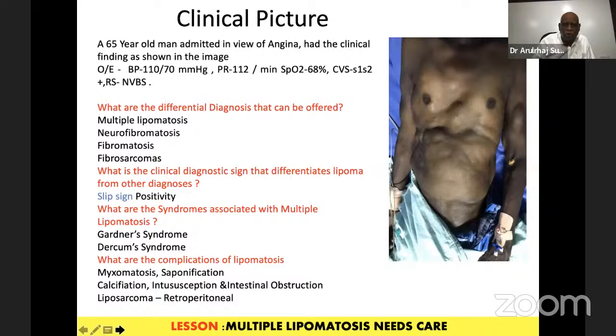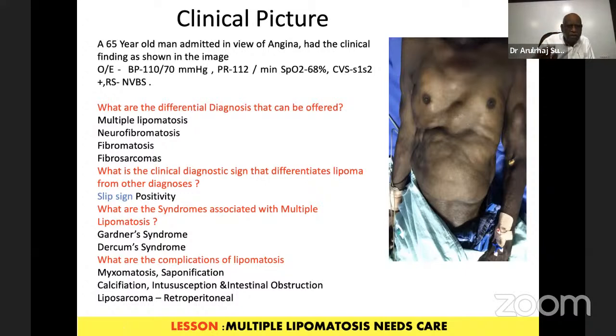Here is a problem. A 65-year-old man has come for a different complaint. He has come for a chest problem, which is diagnosed as coronary heart disease, under treatment. On seeing him, I found a lot of interesting things. You see here, a lot of folds and bubbles coming up. These are all due to lipomatosis, multiple lipomatosis. That was interesting, though it can be benign.